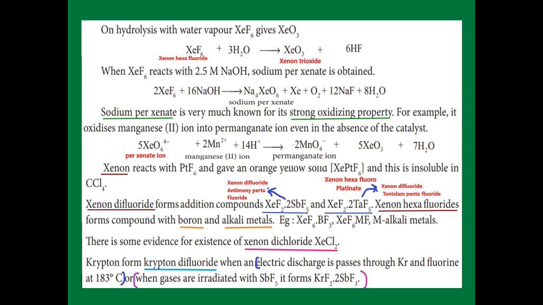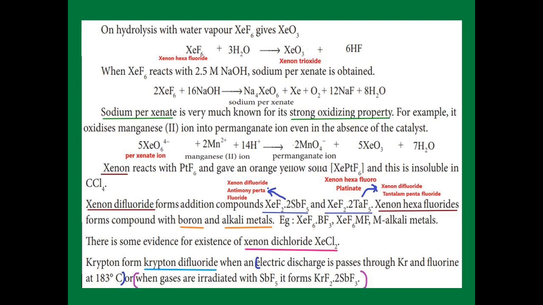Then we are going to see some addition compounds of xenon. First, xenon reacts with platinum hexafluoride. It gives an orange yellow solid. The name of that compound is xenon hexafluoroplatinate, XePtF6, and it is insoluble in carbon tetrachloride.